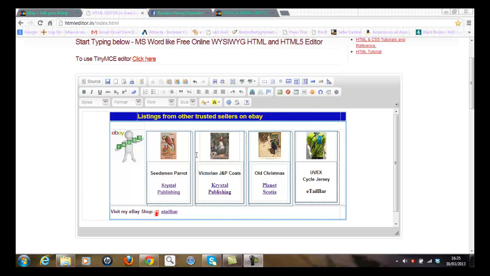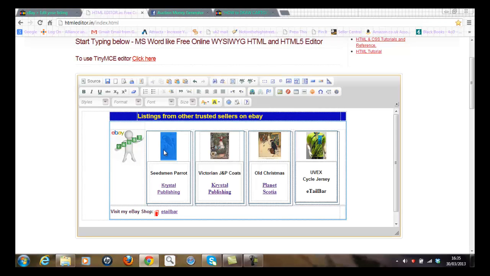Success. And you can also see my little eBay Trust emblem that's linked in here. Now I just want to draw your attention to a number of things that I've done here so that you can then do your own stuff when you're ready to link in other listings. For example, you can see the image that I've set up here with the parrot.